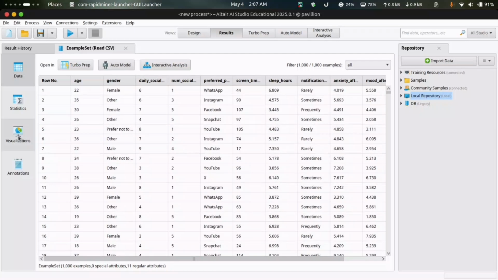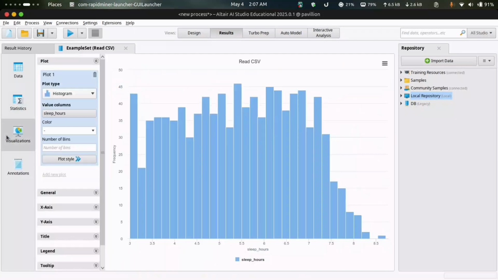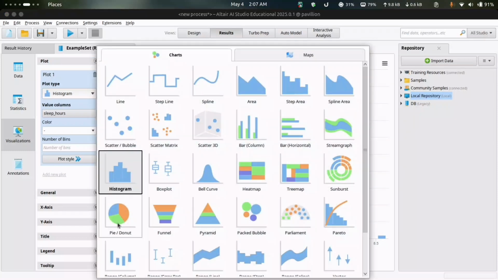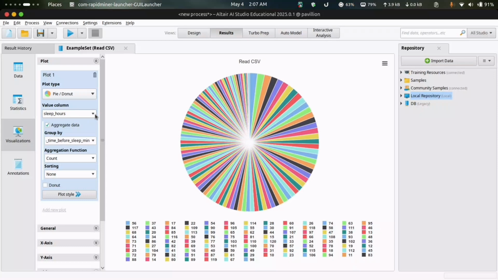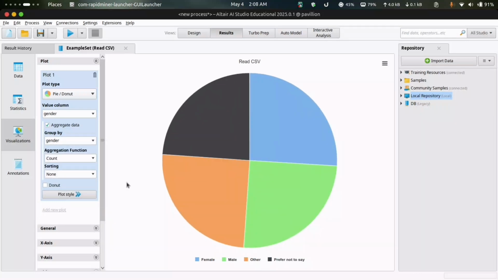Now to visually analyze the data, we have to click on the visualizations button where we can create plots of different types between different variables. At first, we'll try to create a pie chart to represent the gender distribution. To do so, let me click on the pie and select value column to be gender. Upon selecting it, we can see that a pie chart has been made demonstrating the gender distribution. It shows an almost equally balanced data distribution with a slightly higher amount of males.